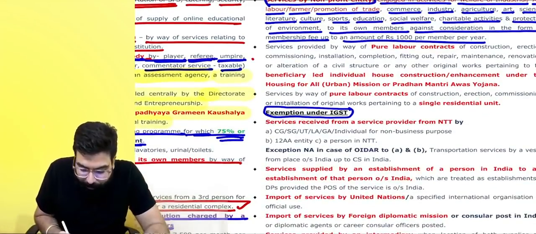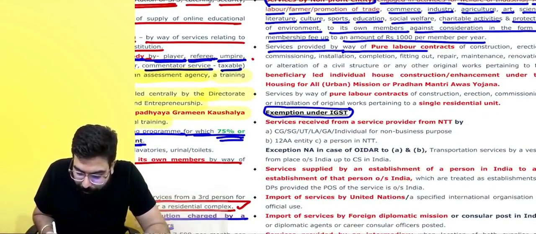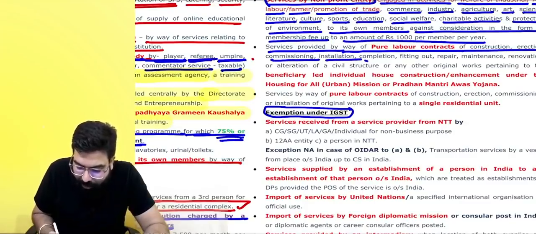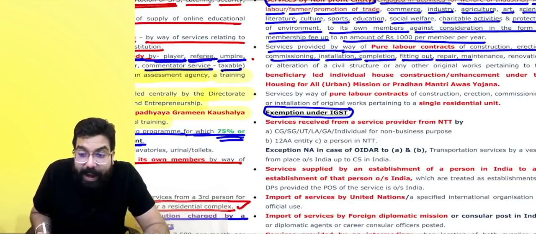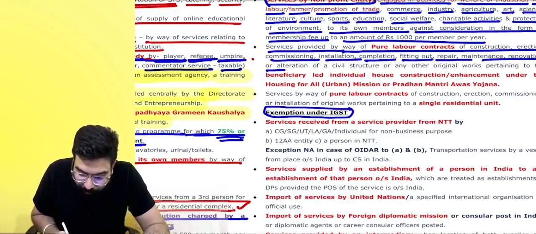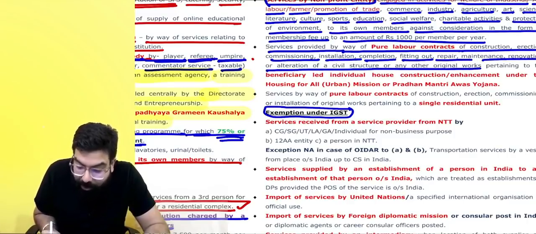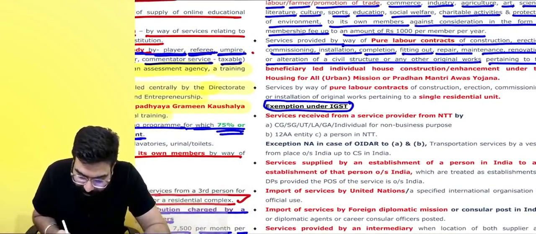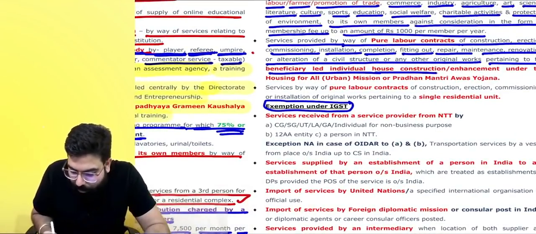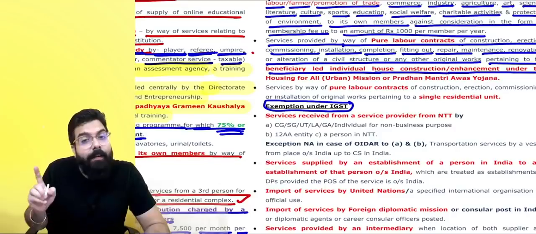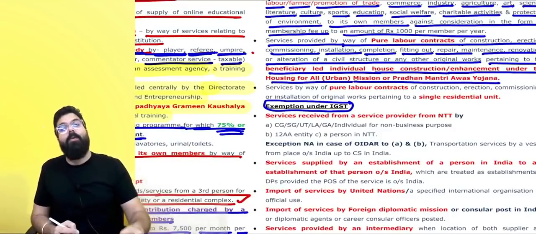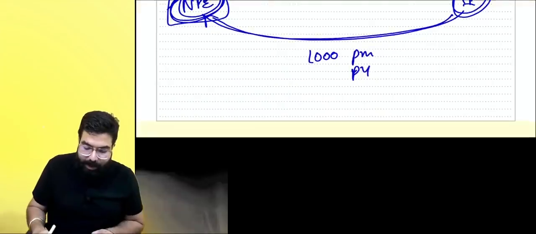Let's go ahead. Services provided by way of pure labor contract of construction, erection, commissioning, installation, completion, fitting out, repair and maintenance, renovation or alteration of a civil structure or original work pertaining to beneficiary led individual housing construction or enhancement under the Housing for All mission or Pradhan Mantri Awas Yojana. Everyone listen to me very carefully.